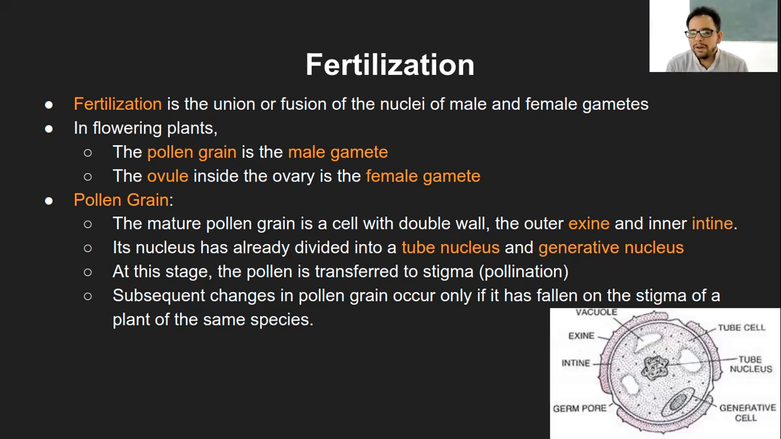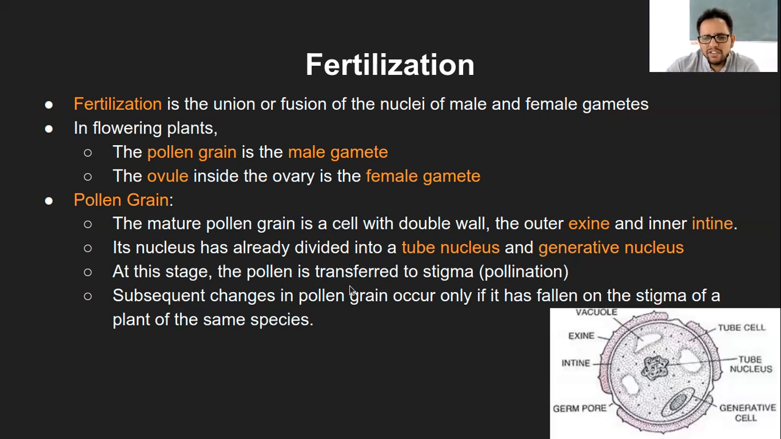nucleus. So you have to remember the nucleus in the pollen grain is already divided into two. One is the tube nucleus. It's called so because it goes with the pollen tube. And the second one, the generative nucleus, is called so because it is going to generate the zygote after fusion with the female gamete. So these are the two nuclei within the pollen grain.